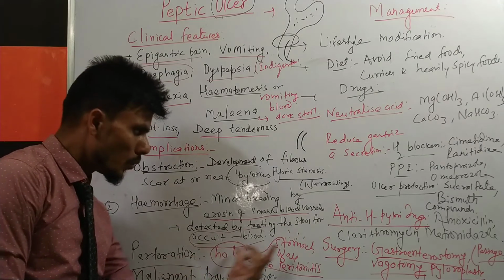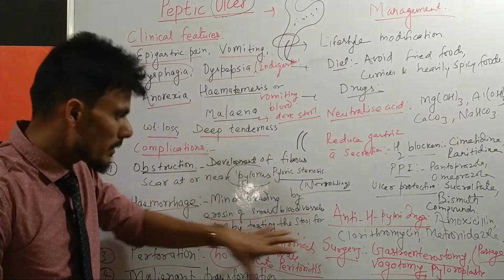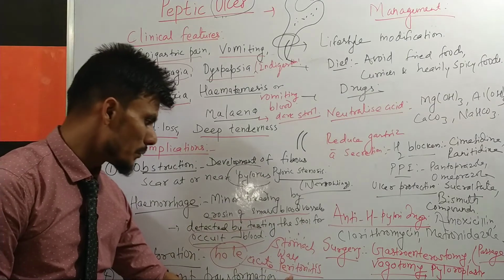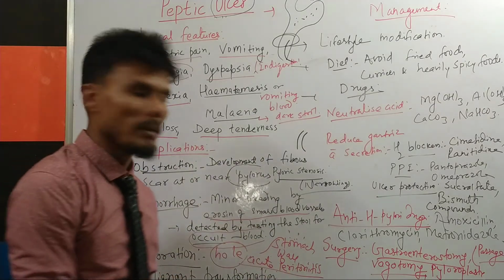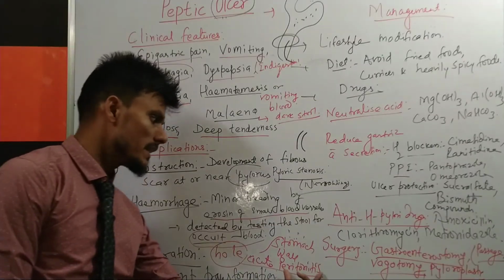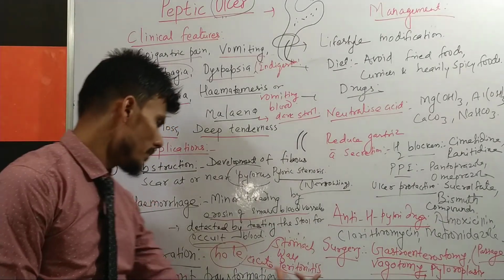So when there is a hole in the stomach wall, whatever the contents are, they may travel to the peritoneal cavity, leading to acute peritonitis, meaning inflammation of the peritoneal cavity.